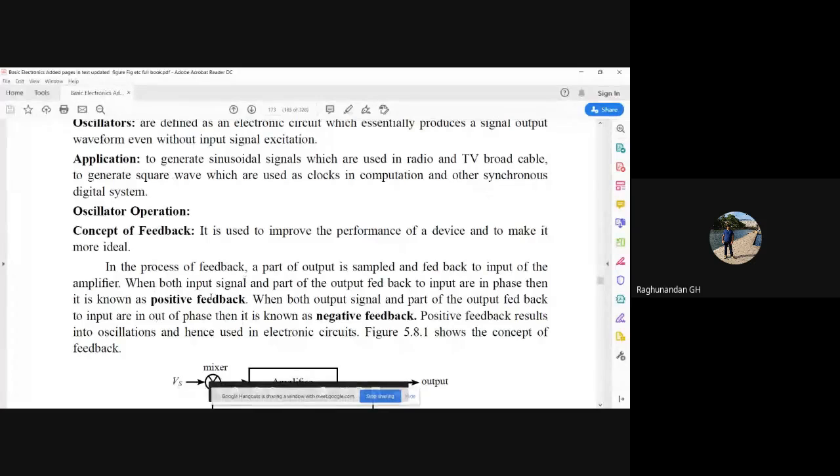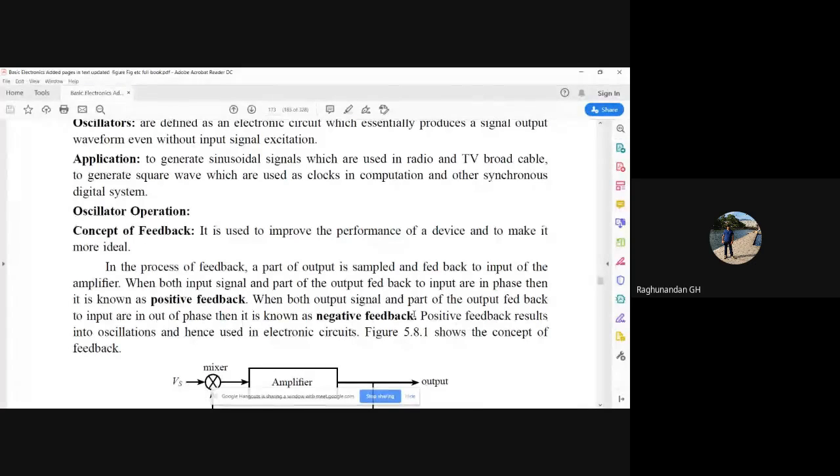But in oscillators, we go for positive feedback. We already know that negative feedback is mainly used to reduce the gain. So we are getting some gain in the amplifier and we want to reduce it, or attenuate it. Attenuation means reducing the gain. The process of reducing the gain is known as attenuation. So when you want to attenuate, we go for negative feedback. But here in the oscillator, we go for positive feedback.